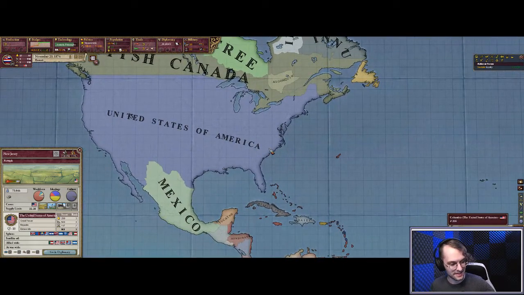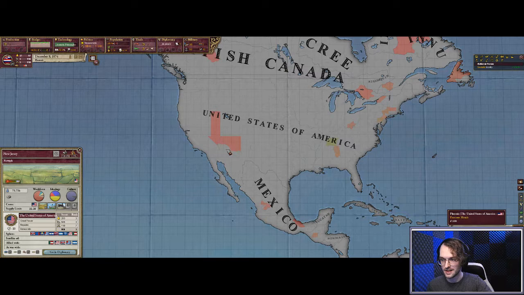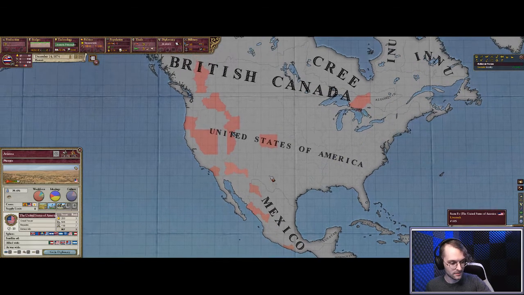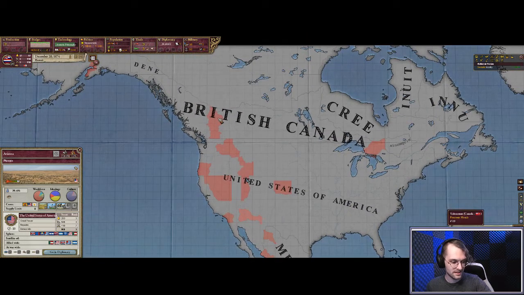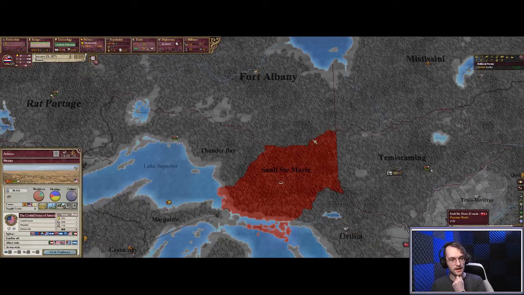What else did I do today? Yeah, gold can now be found in California, Arizona, Colorado. I mean, we're seeing that here. Colorado, British Columbia, Nevada, Alaska, but those haven't popped in yet because those are much later. Ontario, the gold site in Ontario is like right on the line here.